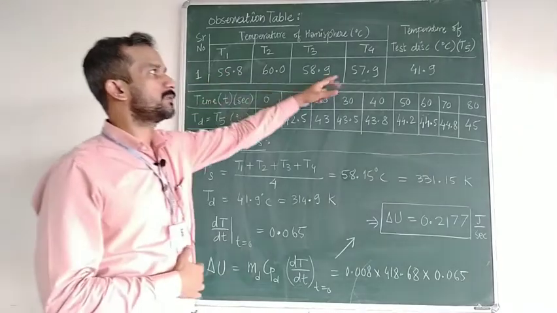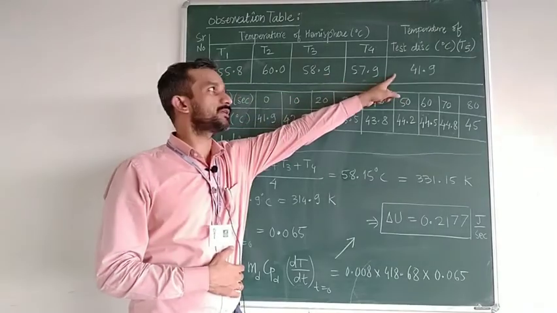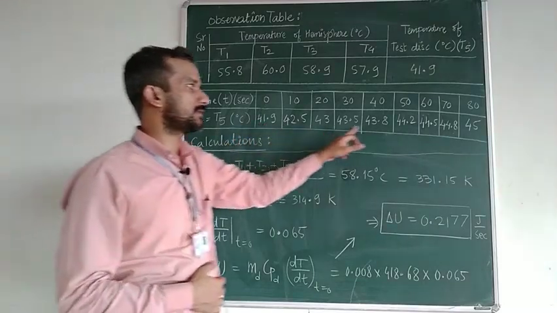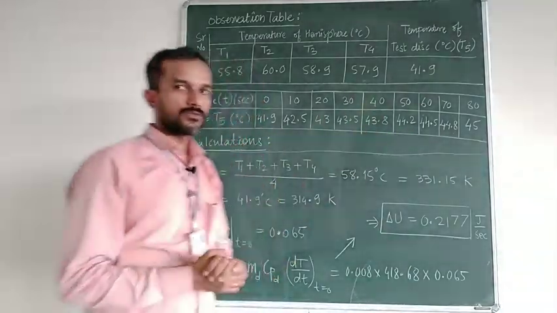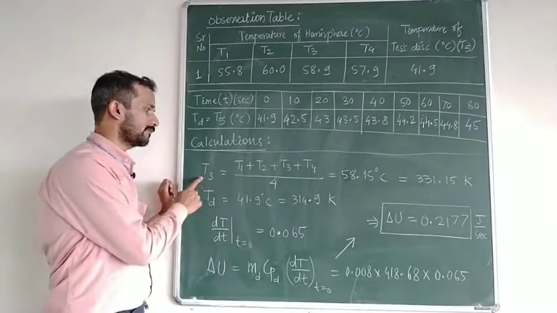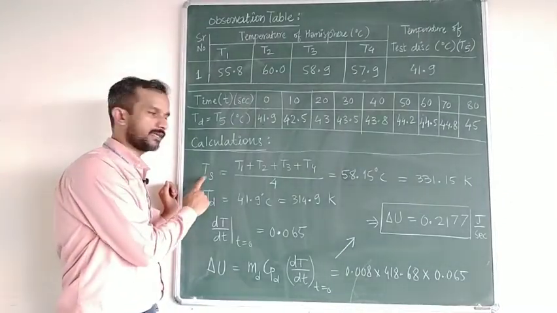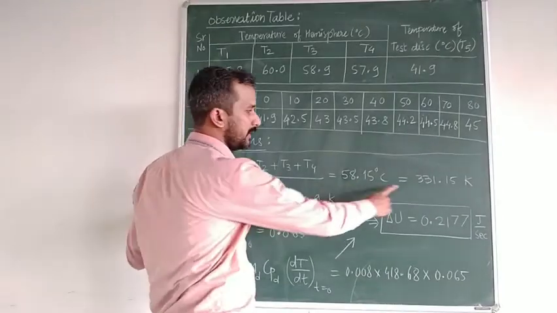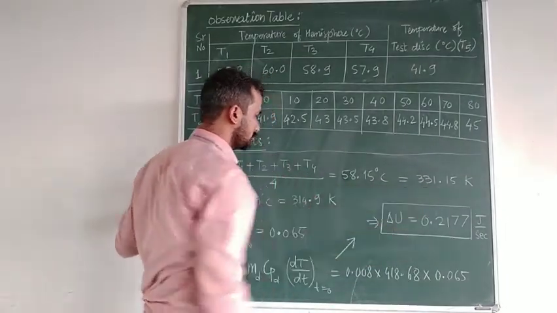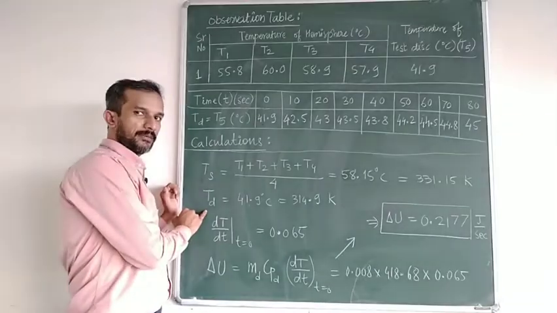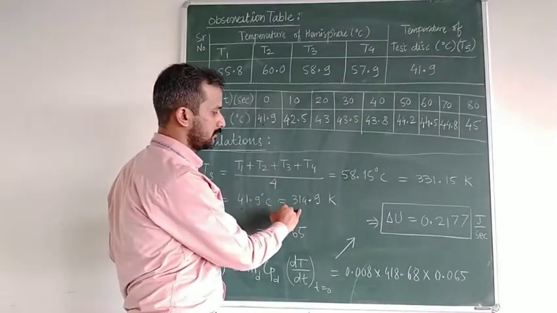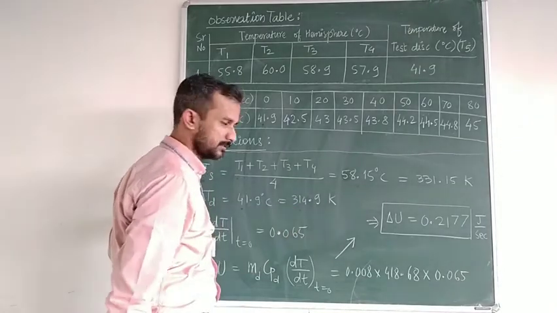We have got the surface temperature, we have got the test disc temperature initially, then we have seen the rise in temperature with respect to time. So we can begin the calculations now, where we can find out the surface temperature of the hemisphere by taking the average of first 4 temperatures, which comes to be 58 degrees Celsius. Very importantly, convert that into kelvins. Then the disk temperature, which is 41.9 initially, is 314.9 kelvins.